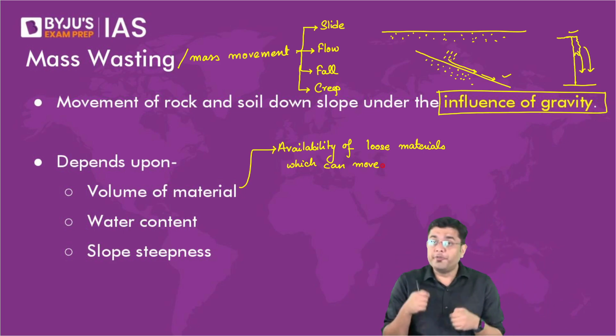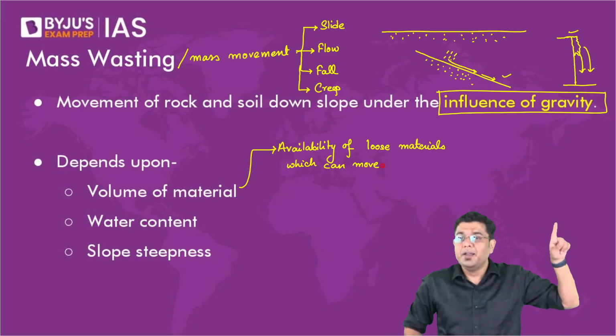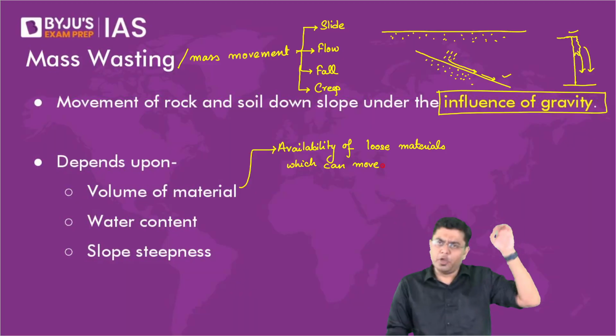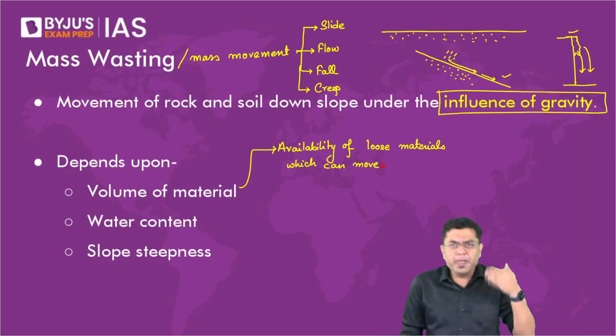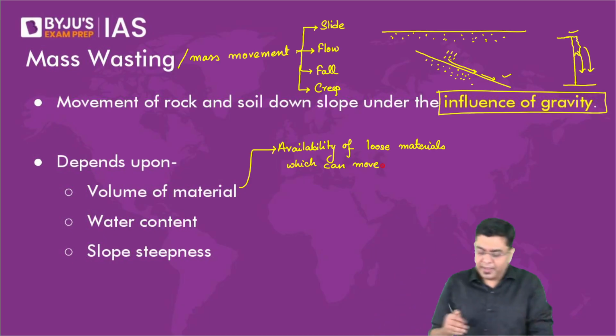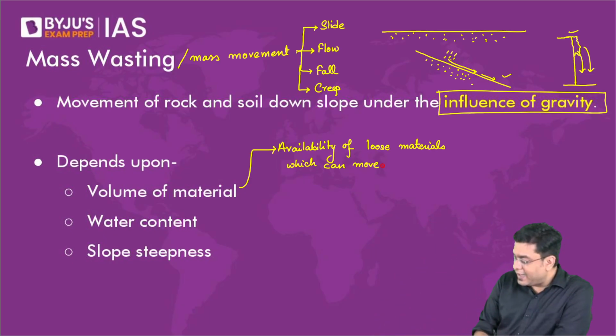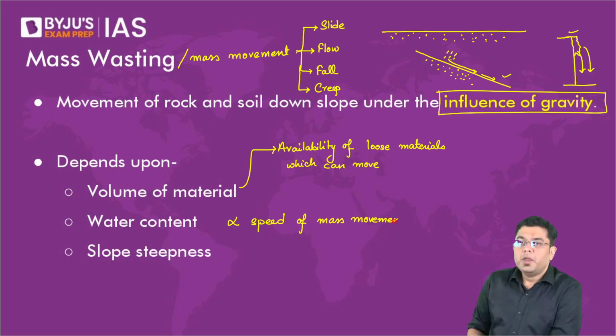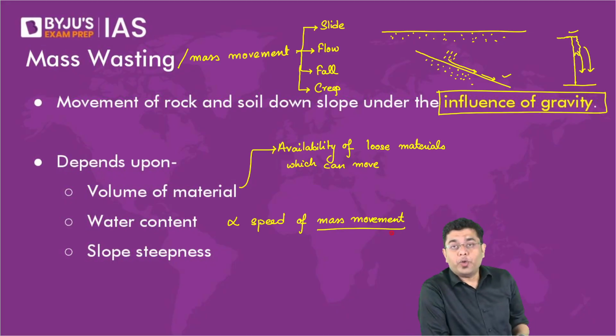So the volume of water which is available, if it is greater, mass movement will always happen. If the volume of water is less, even the speed of mass movement will be lesser. So water content is directly proportional to the speed of mass movement. The speed of mass movement that you have is contributed by the water content.